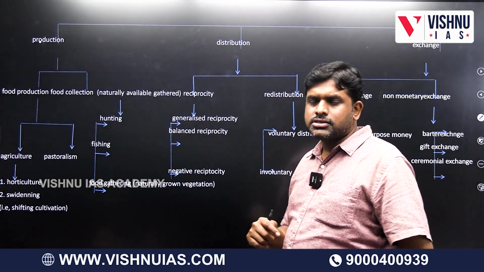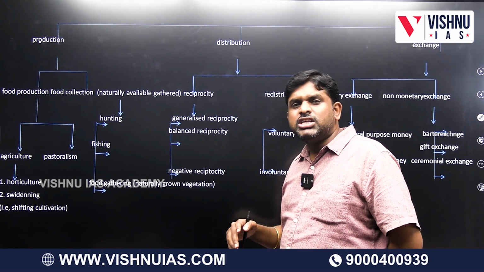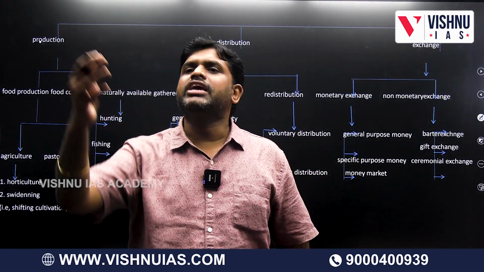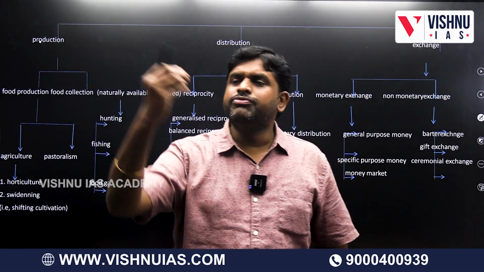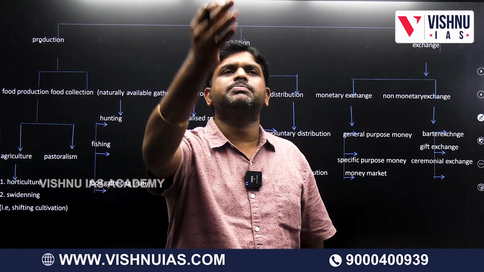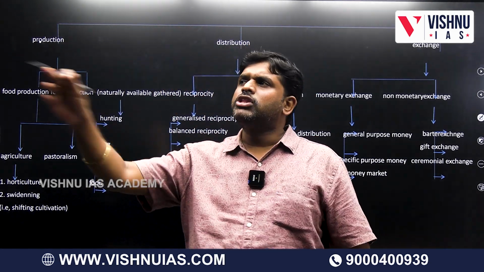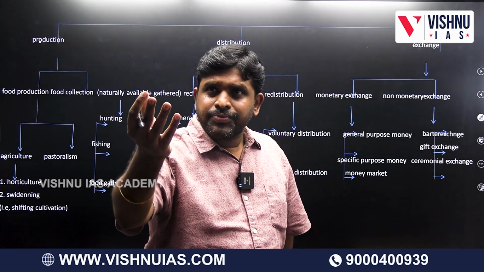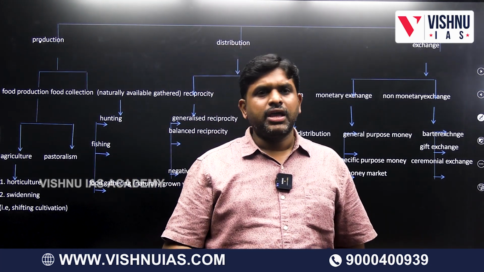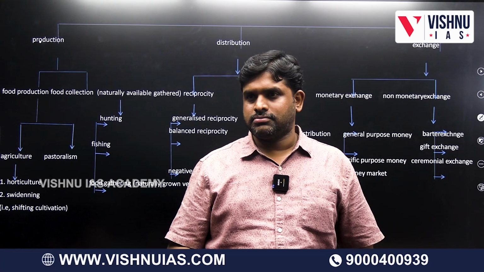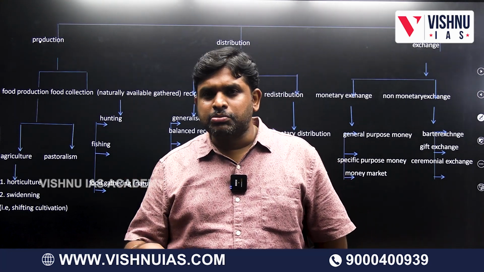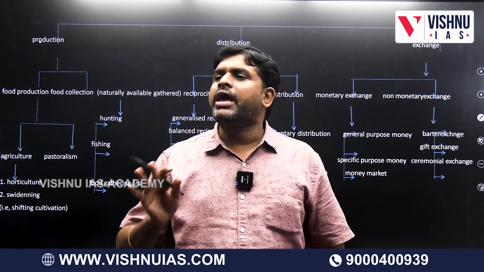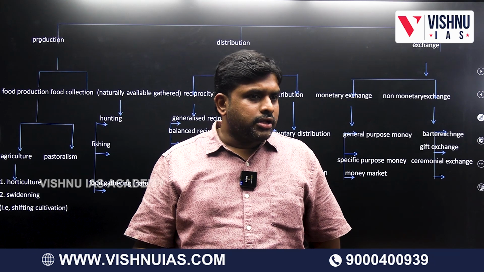It is again of two varieties: voluntary redistribution and involuntary redistribution. Voluntary redistribution is where we give voluntarily. I have this, please take this, and give it to the people who don't have it. That is called voluntary redistribution. Voluntarily we give and they also redistribute. Involuntary redistribution is tax. Involuntarily they will demand and we have to pay. That is called involuntary redistribution.